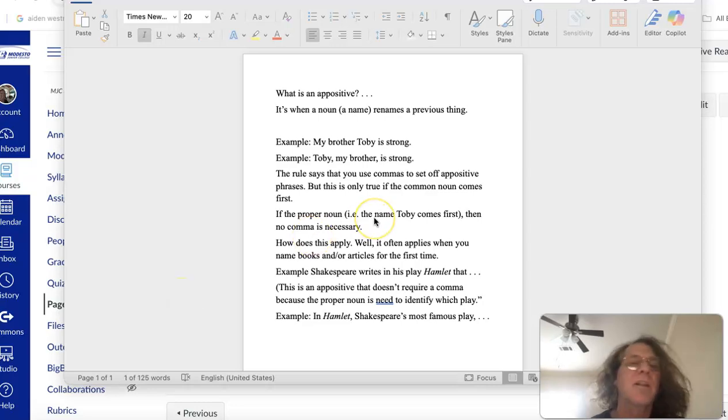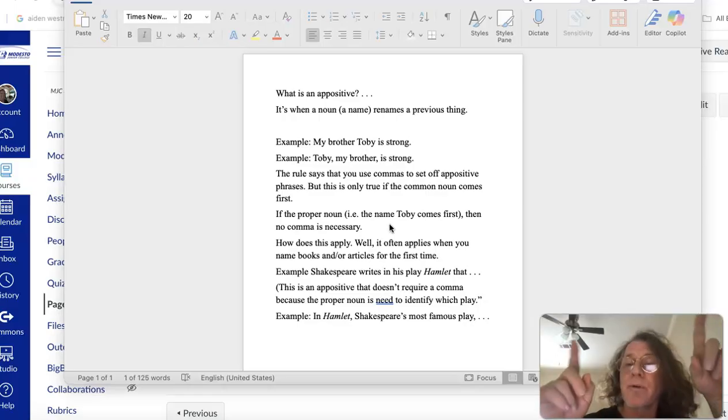Okay, for our last Little Things video, we will talk about commas and appositive phrases. So the rule, to state it, is you will use commas to set off appositive phrases. When we give a rule like that, we have to explain the language of the rule. To set off means to surround, to put two commas, one at the beginning, one at the end. And then appositive phrases. Okay, what's an appositive phrase?